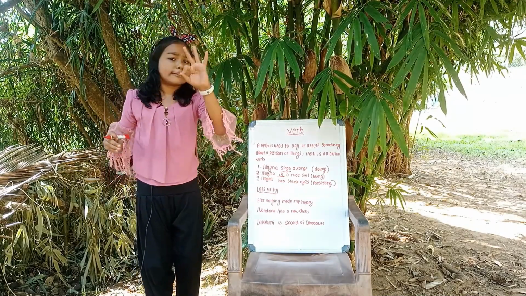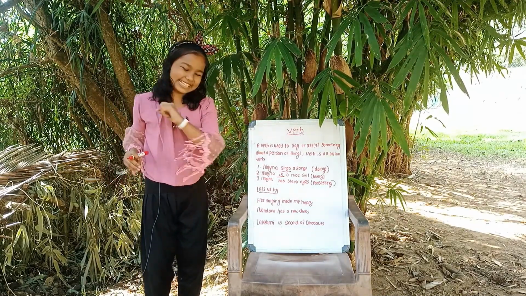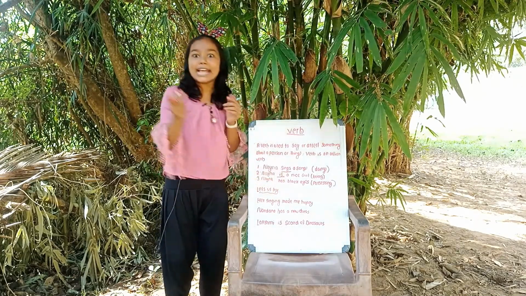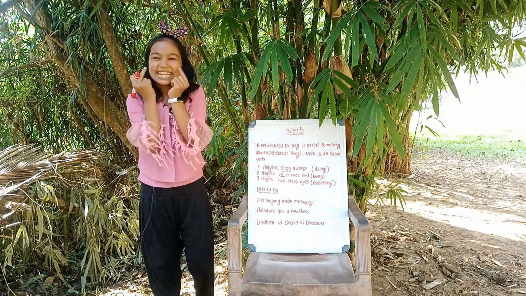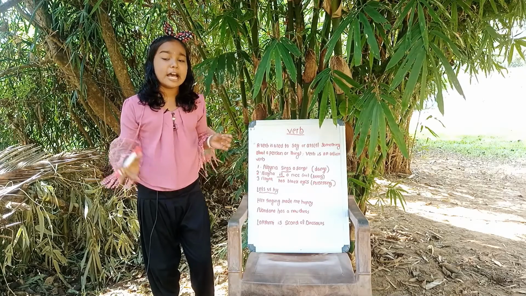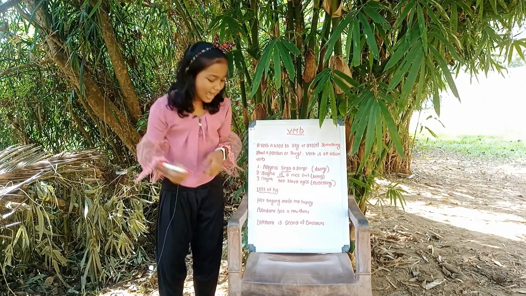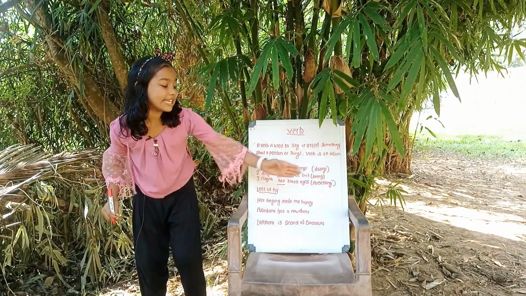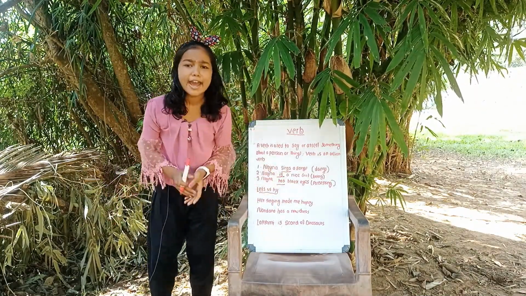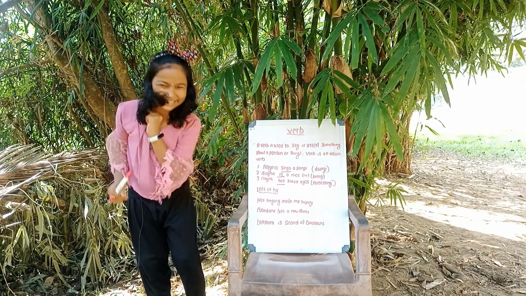Okay, the third one. Nana has black eyes, like me. Nana has black eyes. So here, what is the verb? Yes, has. Has is a possessing verb. What is has? A possessing verb.